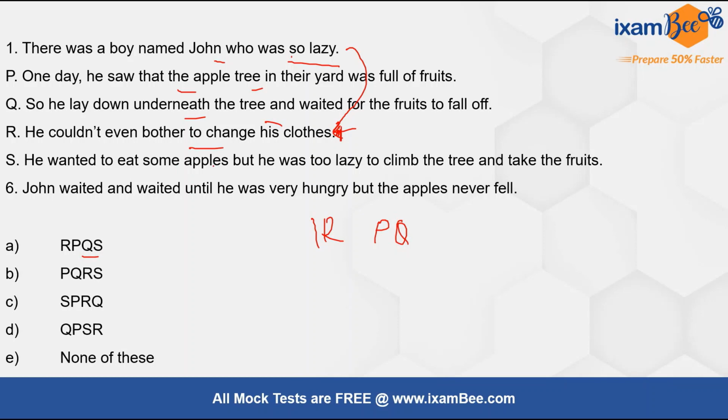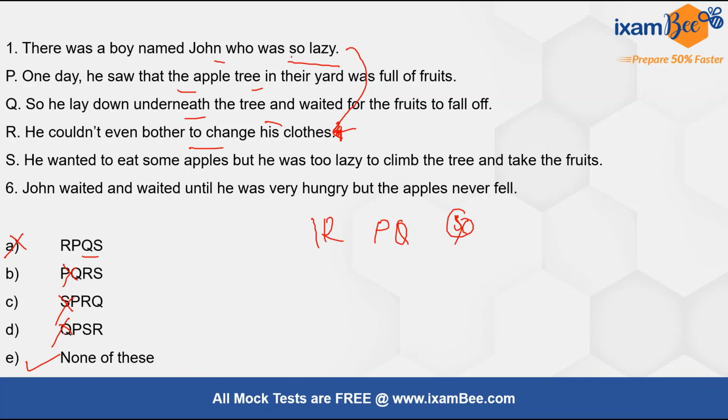Let's see S. He wanted to eat some apple, but he was so lazy to climb the tree and take the fruits. But now this is not making any sense, right? So S does not fit here. So R, P, Q, S is not the correct order, we know. So we will cross this. Also, it starts with R, right? So all these are also not the correct answer. The correct option here is E, none of these.